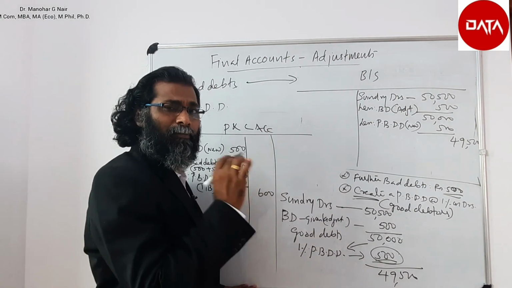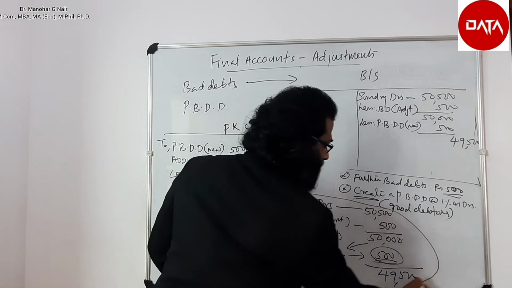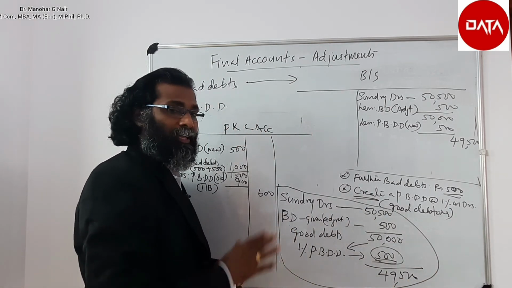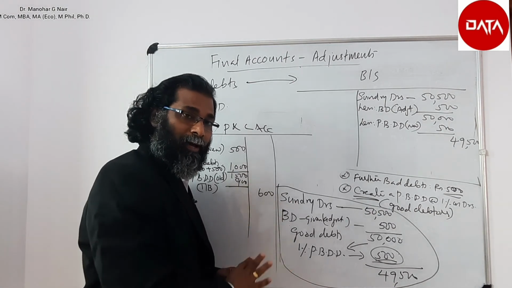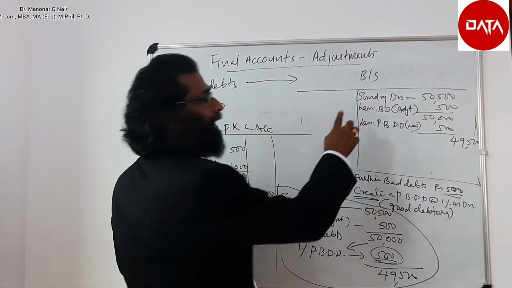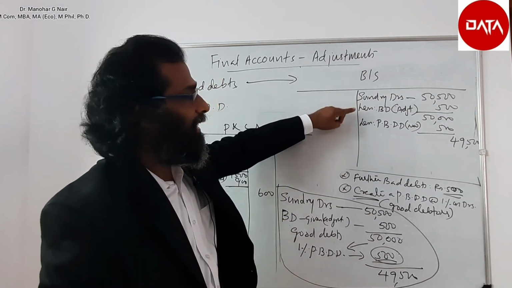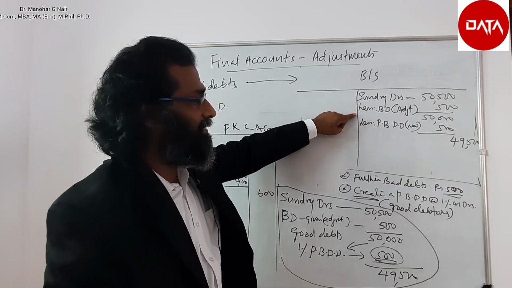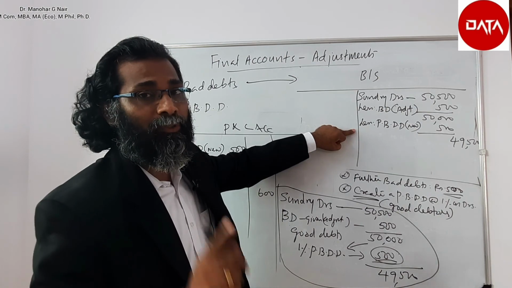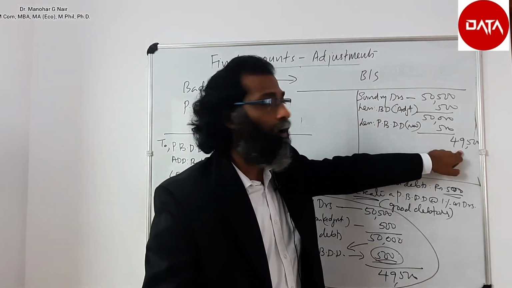That is the simple method for understanding the adjustment of provision for bad and doubtful debt along with bad debt given in the adjustment while preparing profit and loss account and the balance sheet. In the balance sheet, the calculation is start with sundry debtors, deduct bad debt given in the adjustment, deduct provision for bad and doubtful debt new that we created now. Balance to be written in the outer column.